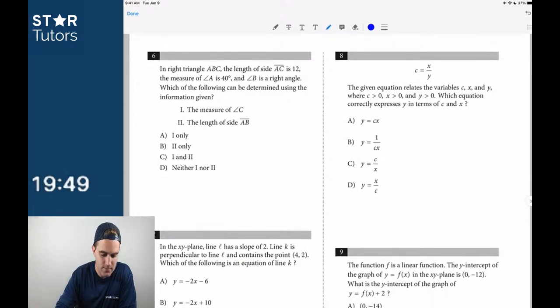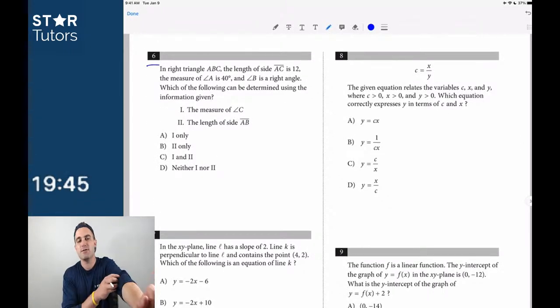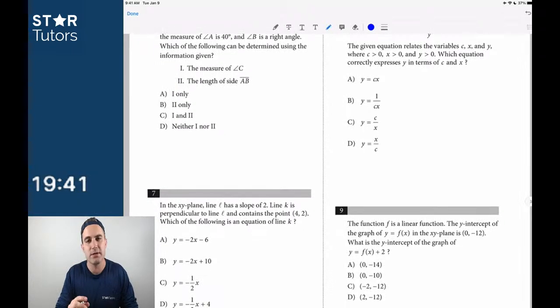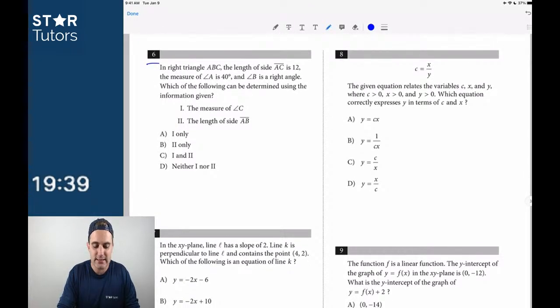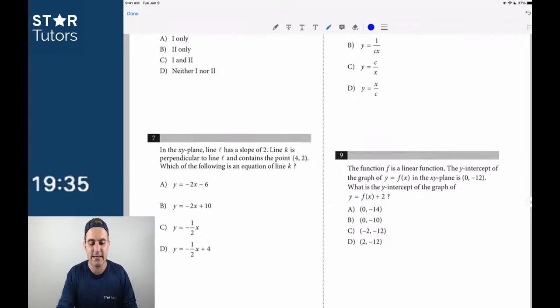Okay? I'm going to skip number 6. On the first 5 questions, I either had a figure or the question was extremely straightforward. Did everybody see that? But when I get to number 6 now, it's not nearly as straightforward. There's a lot going on here, so I'm going to skip that one and come back to it for pass number 2.